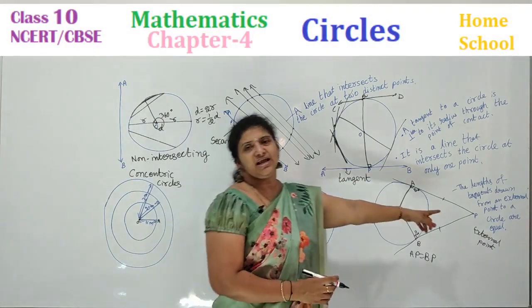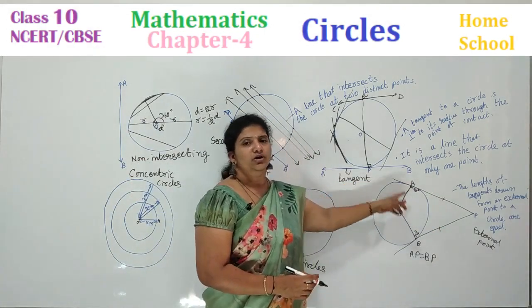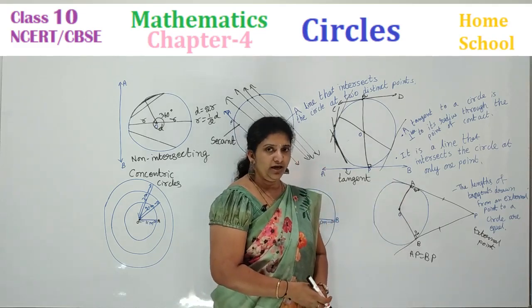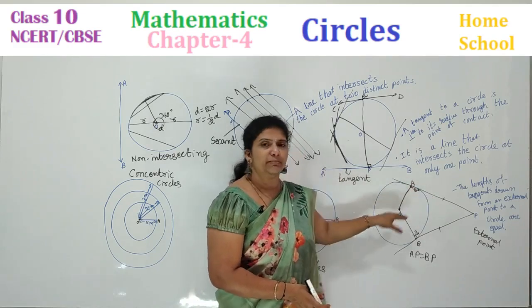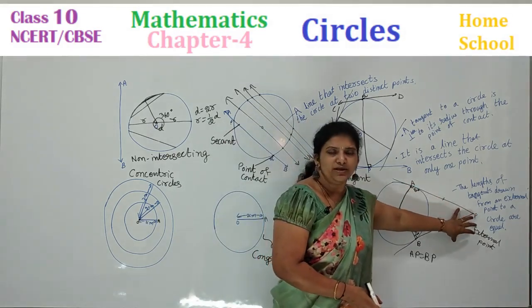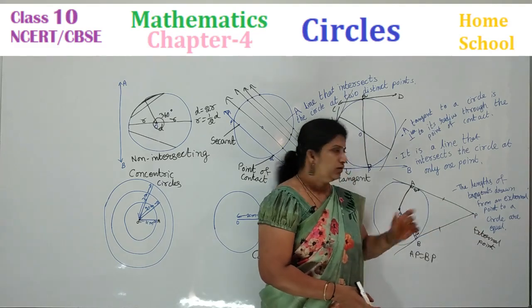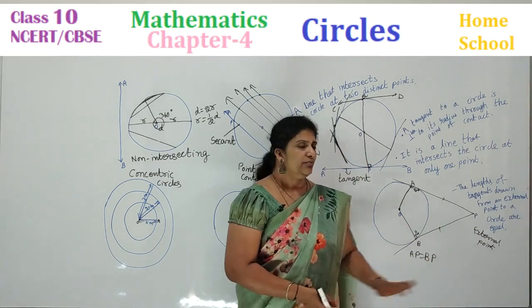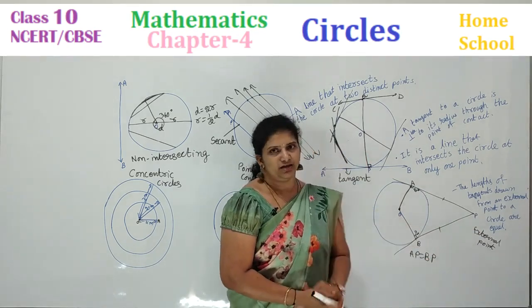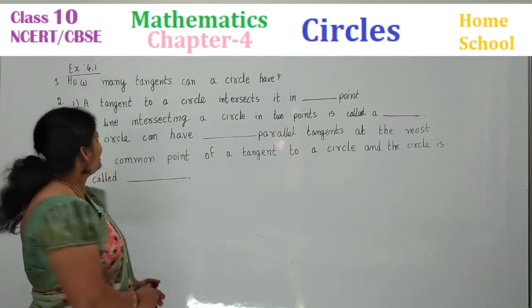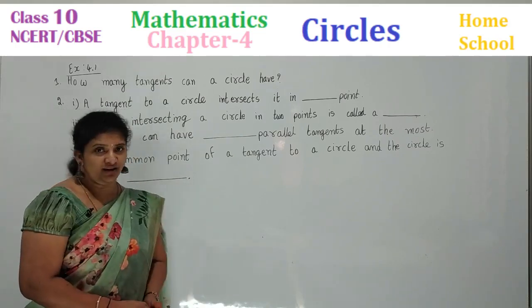From an external point, you can draw only two tangents to a circle. Those tangents are perpendicular to the center. The lengths of the tangents will be equal. What are the lengths? AP and BP. AP is equal to BP. We are going to prove this by a theorem in our next class. Let's start our exercise here. That is your exercise 4.1.